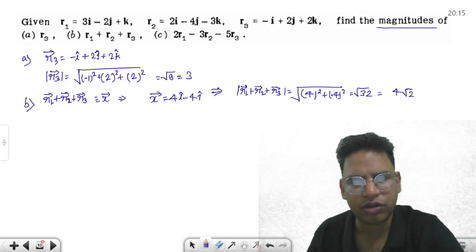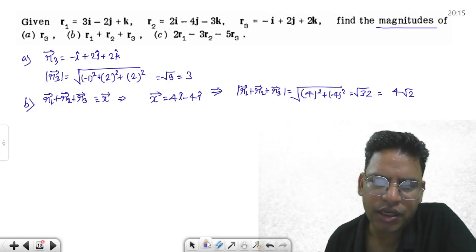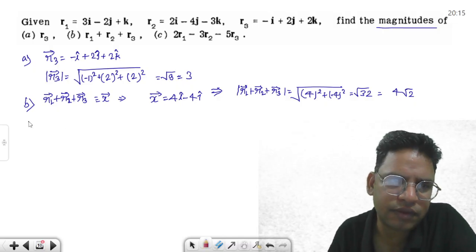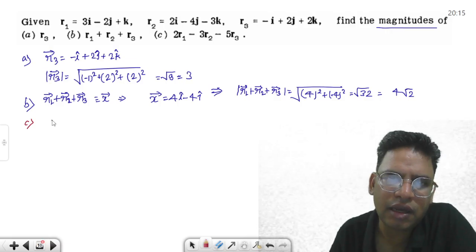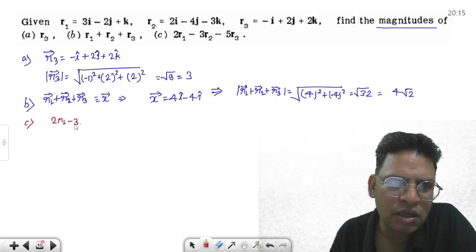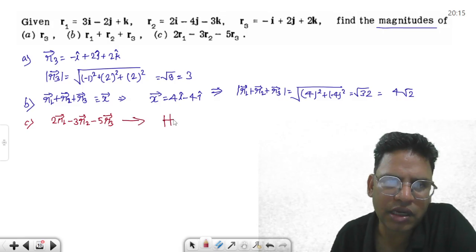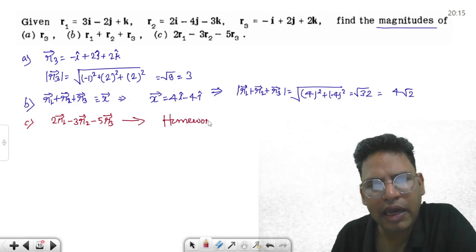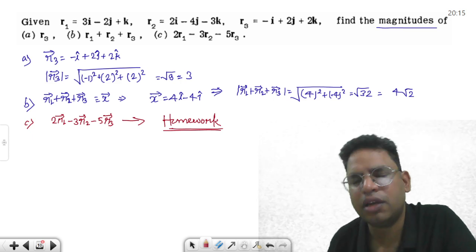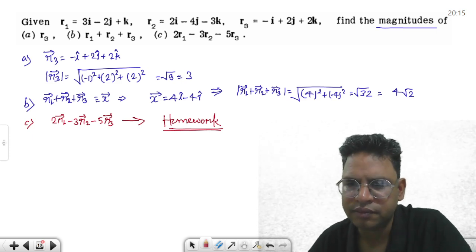That is going to be okay. This third one is homework for you. The C part is 2r1 minus 3r2 minus 5r3. This is homework for you. Calculate it, and you can give the answer in the comment section.